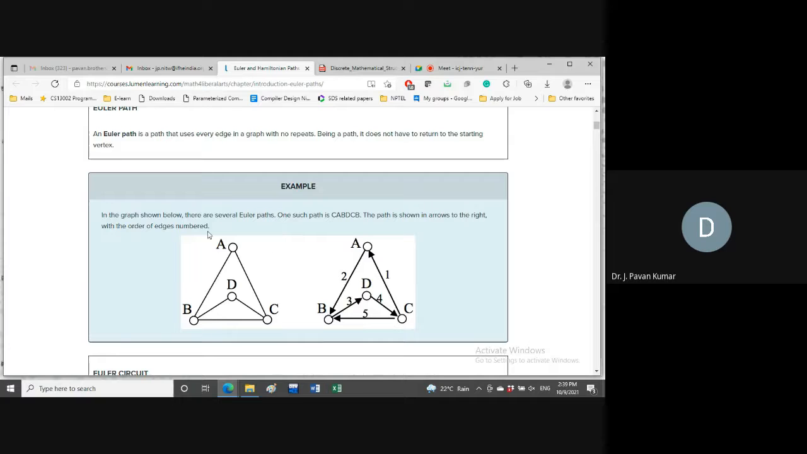So now, in this particular example, 1, 2, 3, 4, 5, in this order, this is forming an Euler path. Why? Because it is starting at C and ending at B. Now the question is, can we have any other Euler path in this particular graph? Yes or no? Do we have any other Euler path?